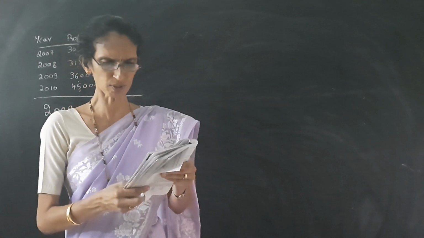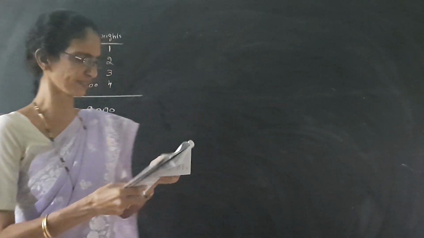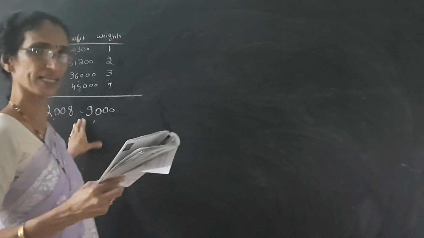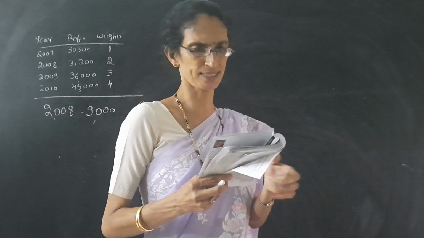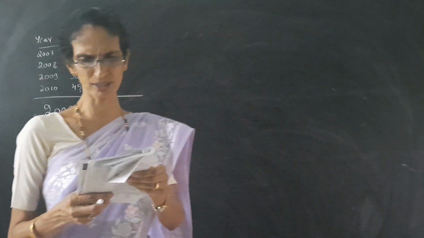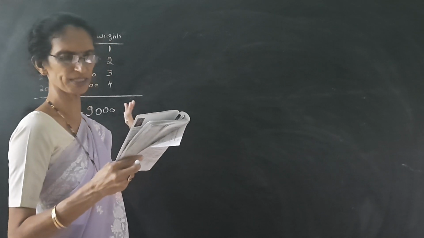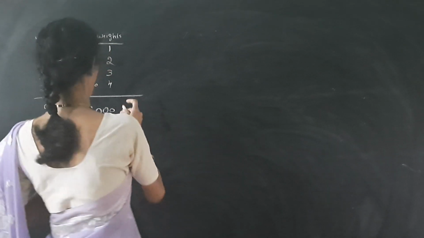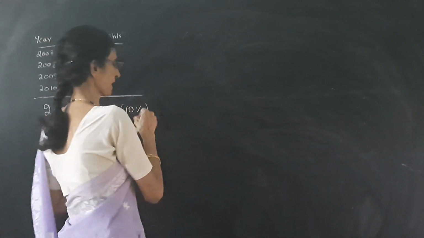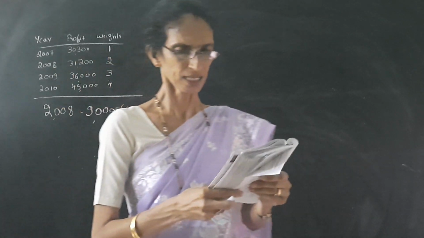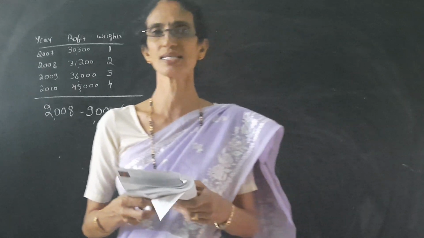Next, it was agreed to capitalize this. It is given, it should be capitalized. That means it should be treated as an asset. For the calculation of goodwill, this adjustment should be depreciated at 10%. That means we have to charge 10% depreciation on this 9,000 every year under the diminishing balance method.